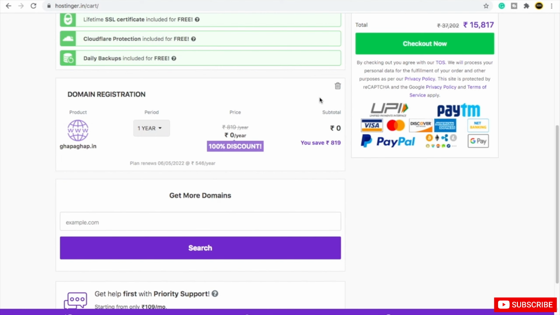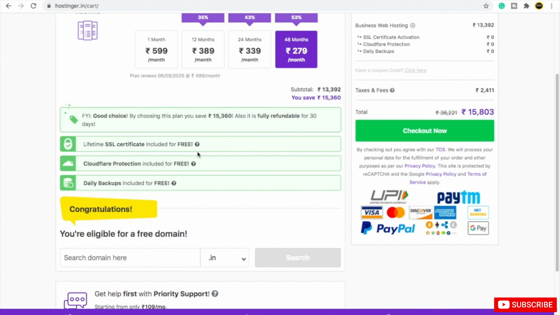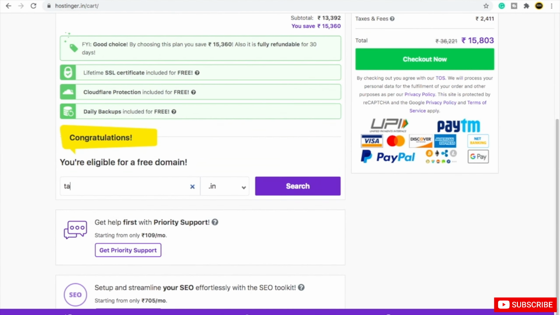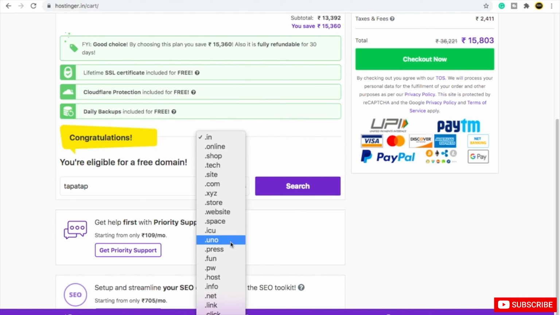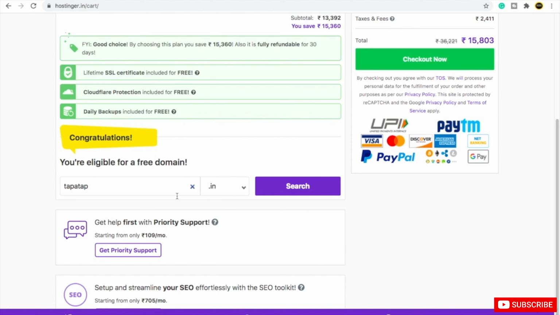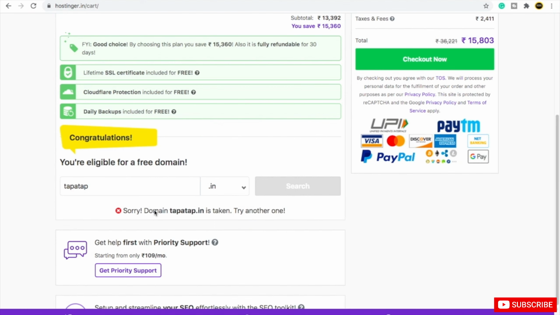You can choose more domains. So for example, if I do not want this domain, I can go with tapartup.in. From here you can go with .online, .shop, .tech, .site, .com, and many others. You can choose according to your requirements. So I want tapartup.in, and I will click on search. You can see the domain tapartup.in is taken. It will give you a notification that this domain name is not available. You have to try some other domain because it is already taken by someone else.